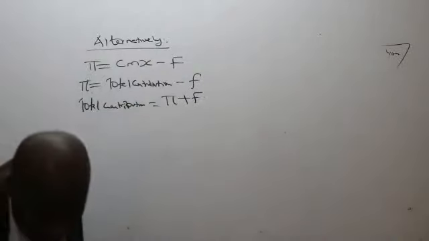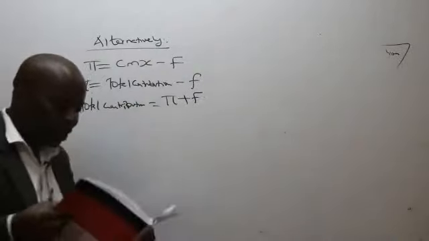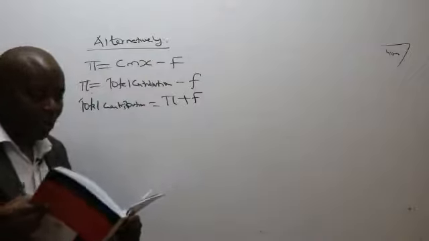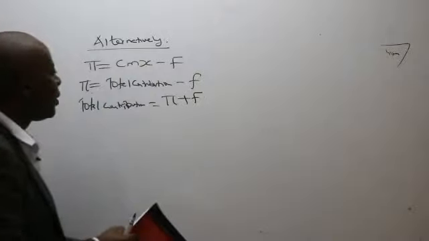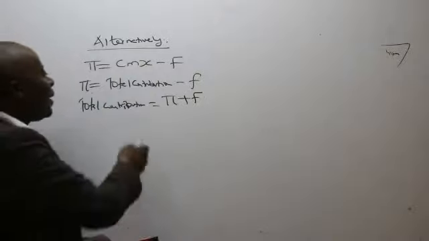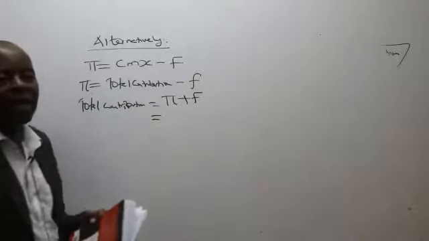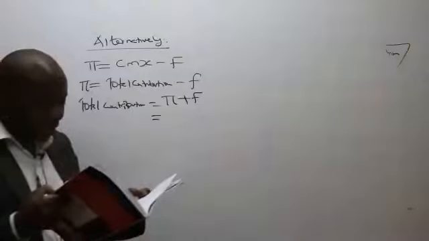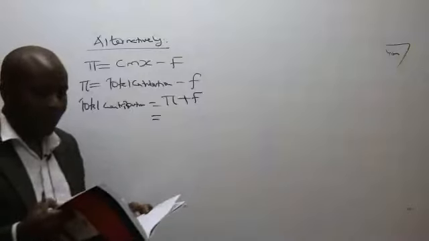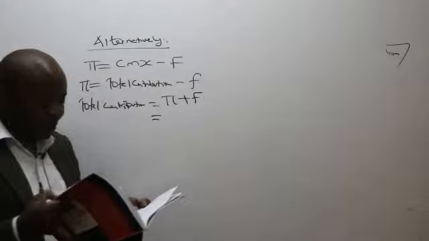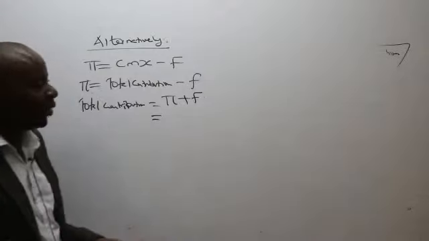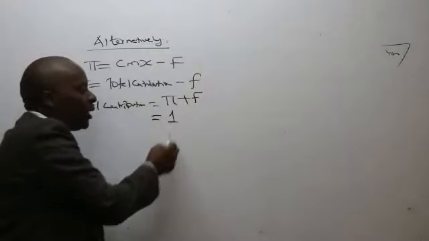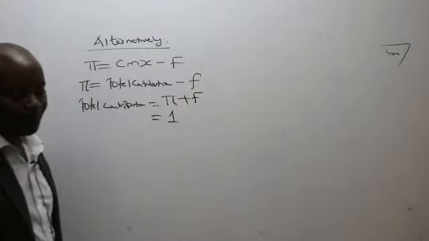For those of you who have just joined us, we are doing November 2017, question number 1B. Now, ladies and gentlemen, listen here. Have they given us the profit that they are desiring to achieve? Yes, they have done that. They have told us in note number 3 the management has budgeted to earn a profit of 1 million shillings. So remember, our figures are in millions. So the profit they are targeting to earn is 1 million.